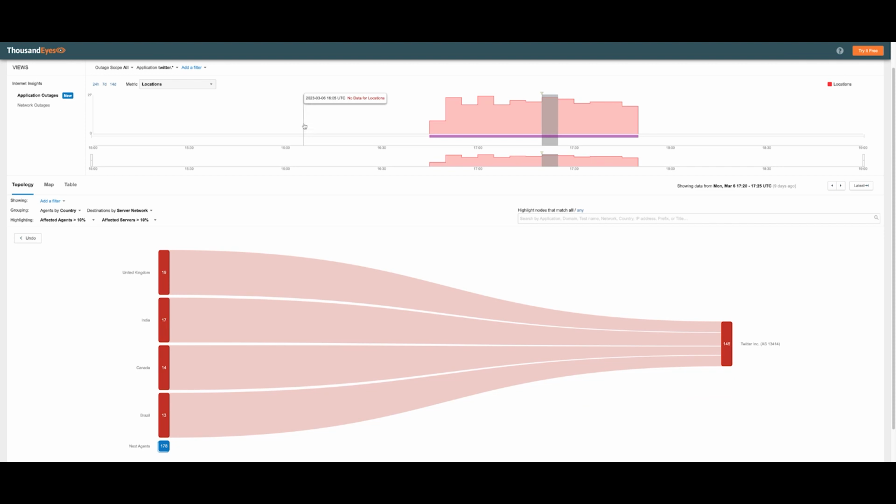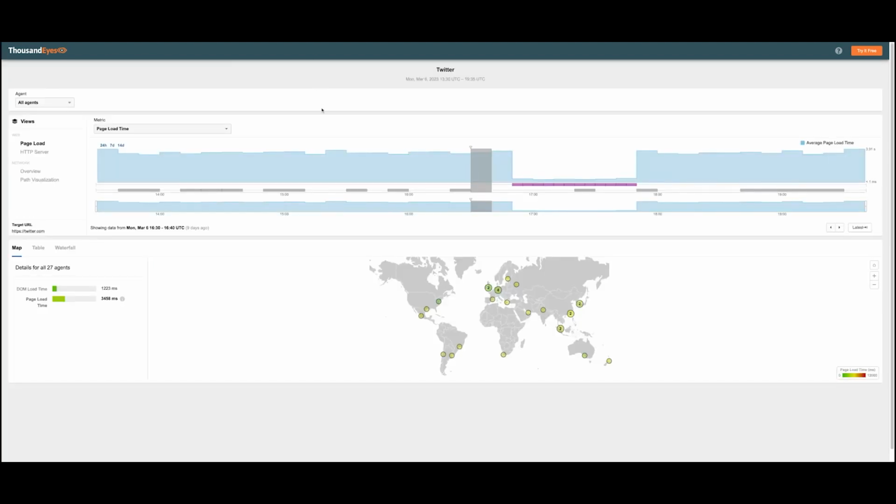Now we're going to share the page load test to see more details about this particular issue and how it looks from the performance perspective. Page load tests are quite good at showing user experience.